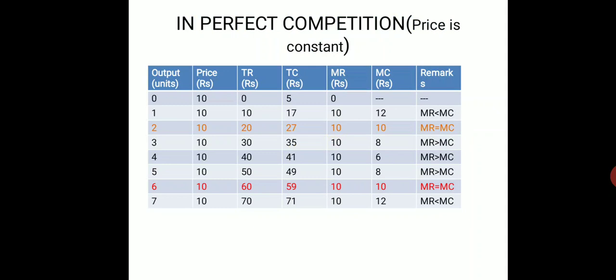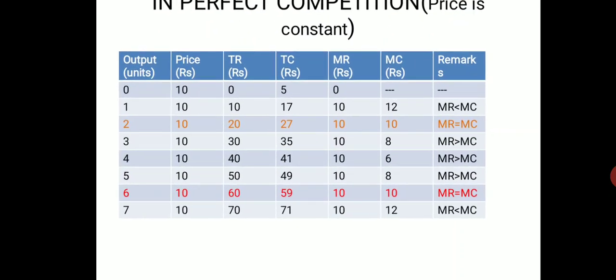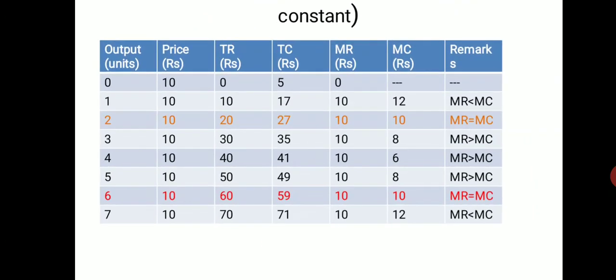Now the thing is how to memorize the schedule. It is very easy. First you have to take 0 to 7 or 8 like that, and for price take a very convenient figure; I have taken 10 here. So there is no problem with the calculation of TR.